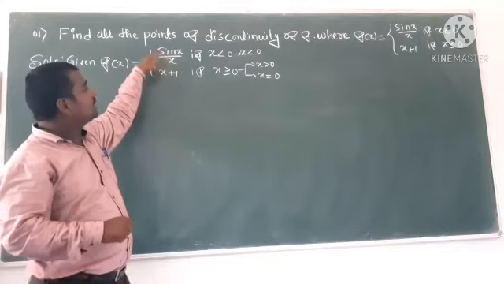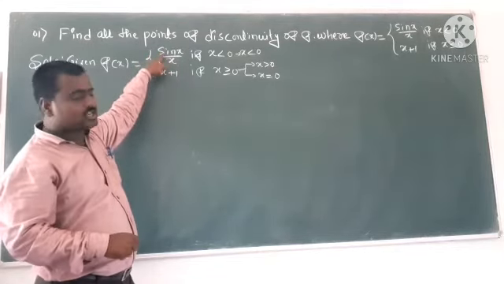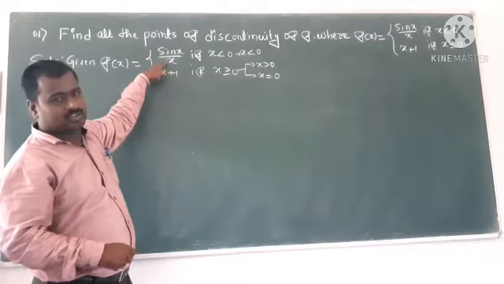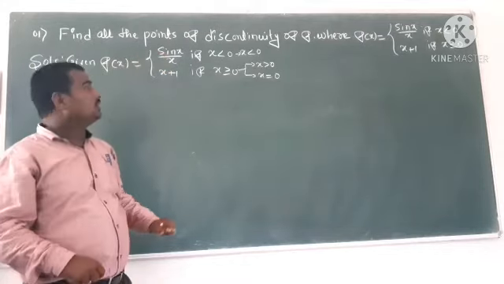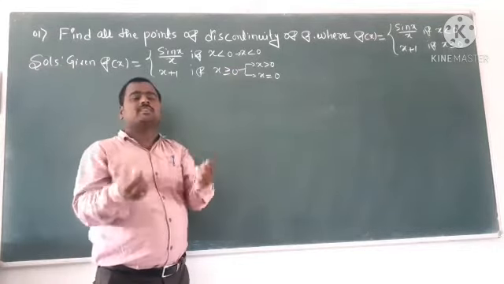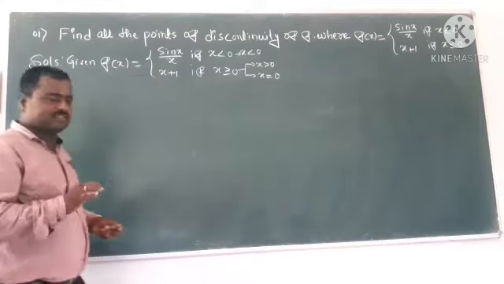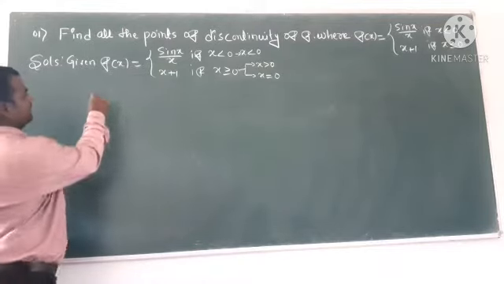So keep in your mind, in sin x divided by x, here is one trigonometric function and here an algebraic function in the form of a rational function. So this condition does not work. So which method are you going to take? Another important method is there, so let us discuss that one.